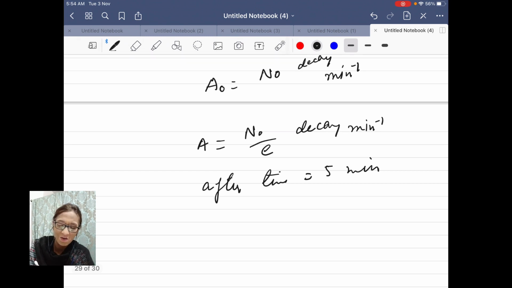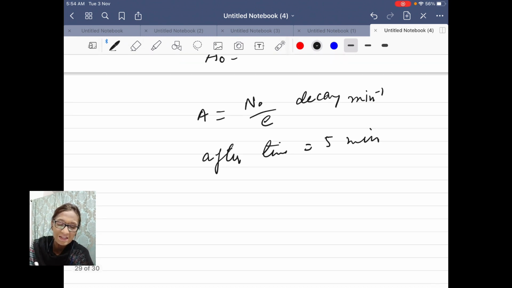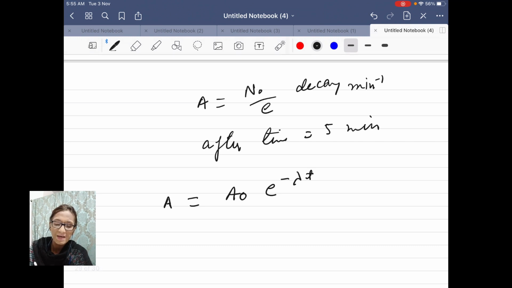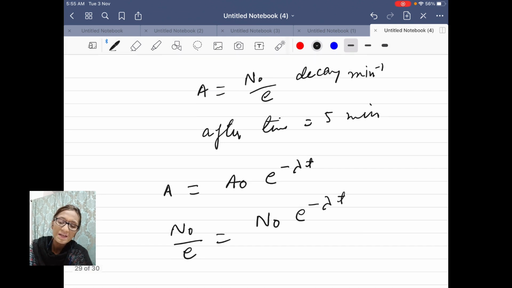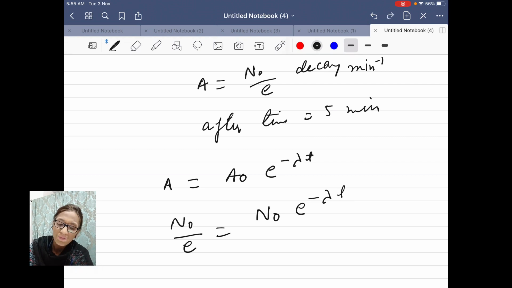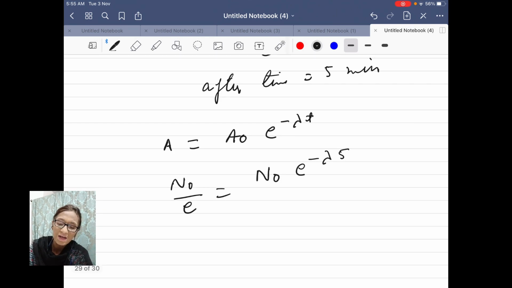So let me write this equation. A is equal to A naught e power minus lambda t, and for the given information let me put the value. A naught by e is equal to A naught e power minus lambda t, and t is 5 minutes. Here A naught is cancelled.